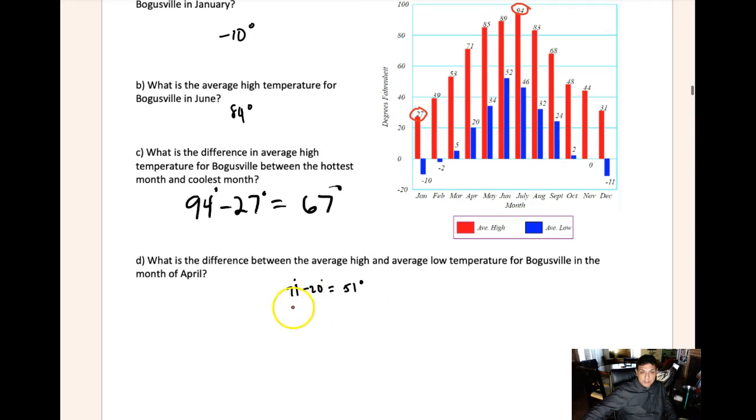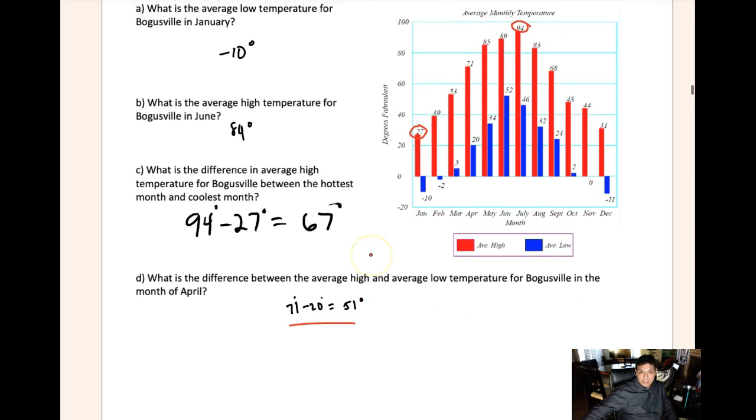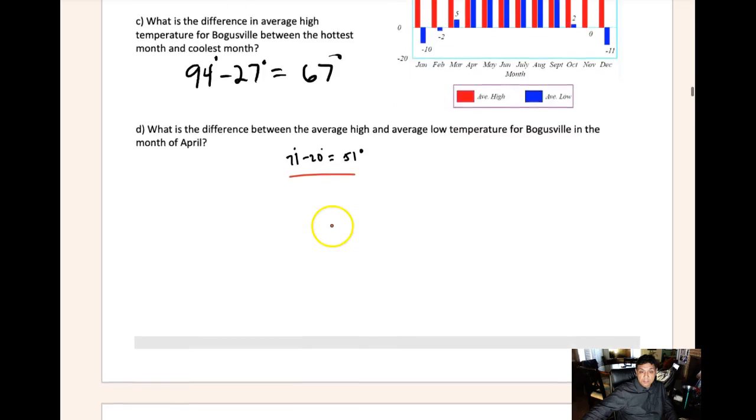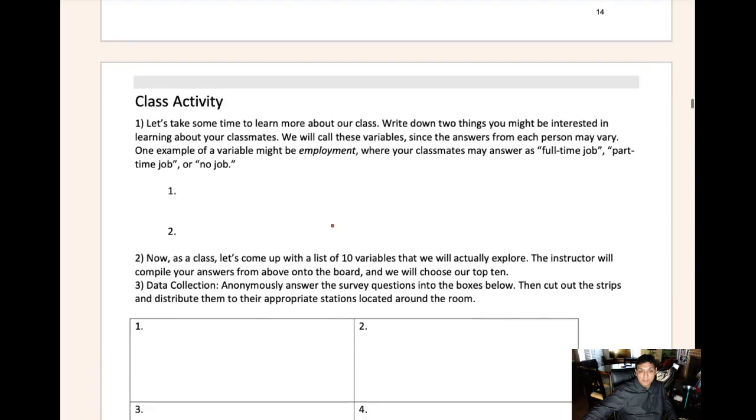And then here's your answer for the next question here. Difference between the average high and the average low in April. So you're just looking at those 2 numbers there, 71 and 20. And that's it for this situation.